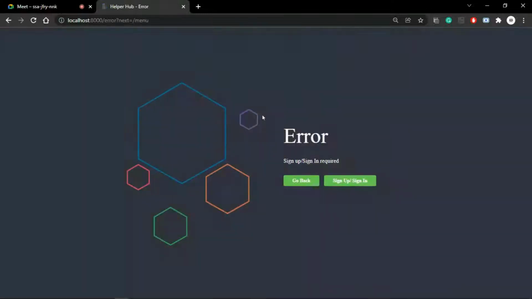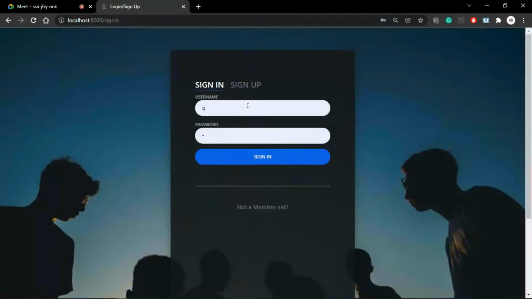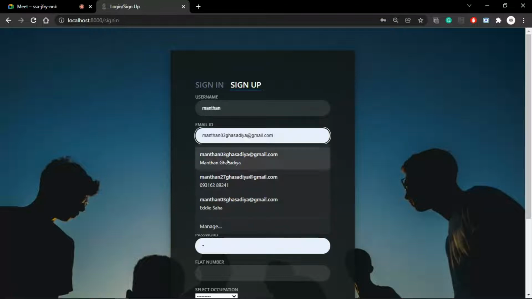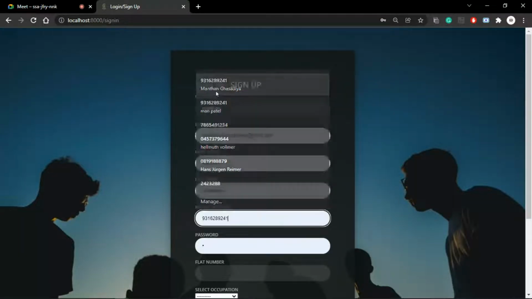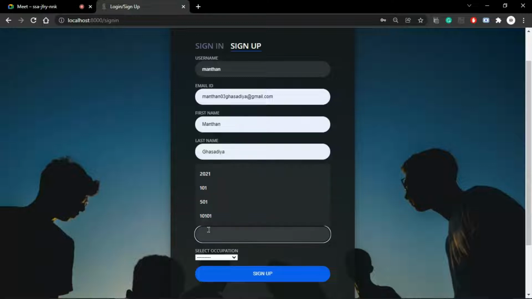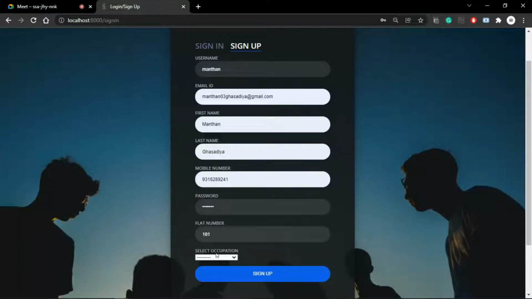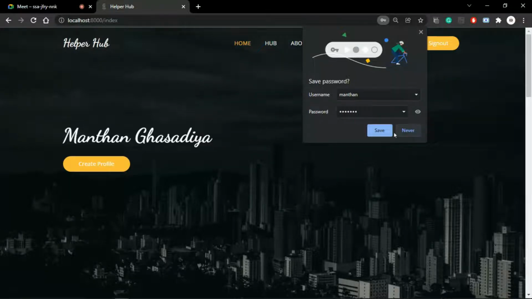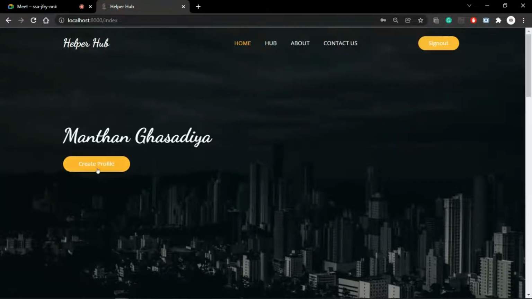Now let's see the Hub portal. To use this feature, first you will have to sign up or sign in. So let's sign up a new user. Give the flat number. And here select the occupation, like doctor, and sign up. Now, if the user is a doctor, then there is an option to create profile.